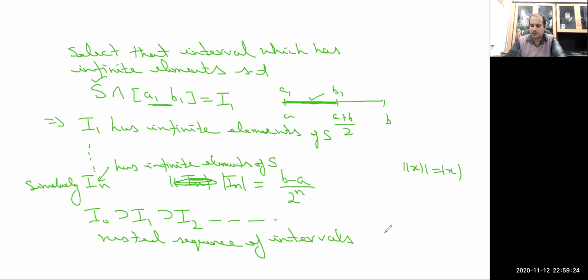One can also see that when n tends to infinity, the length of the interval In tends to 0. So, as per the definition of the nested interval, there will be a single element which is common to each of the In.